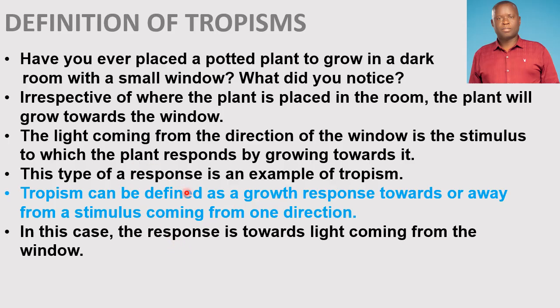The light coming into the room is the stimulus. So tropism can be defined as growth response. Don't miss this one, this is a key word. Growth response towards or away from a stimulus coming from one direction.